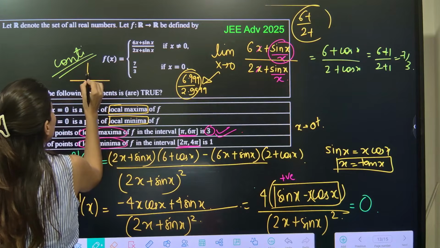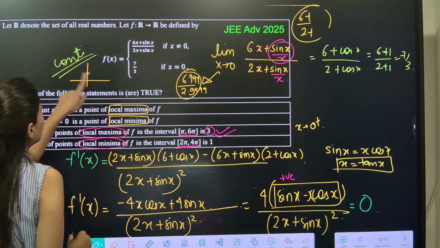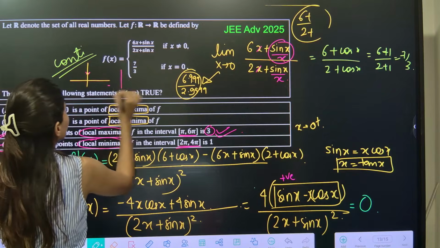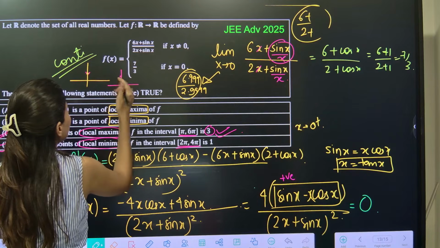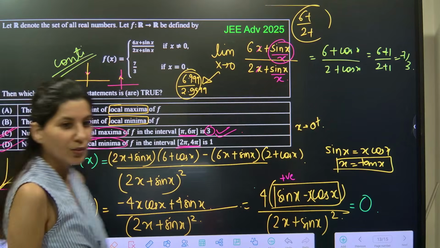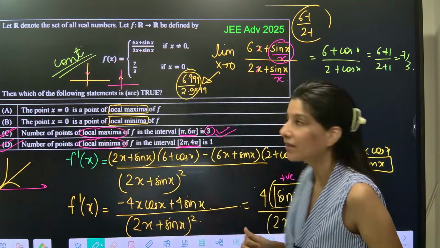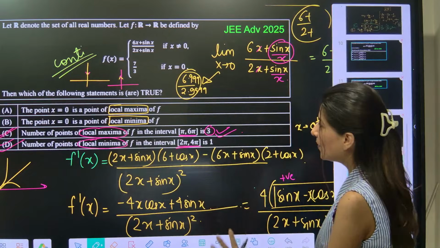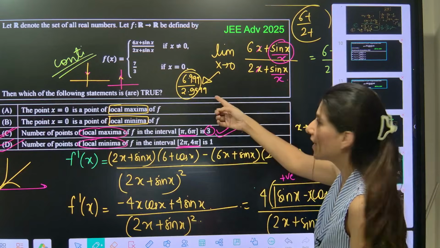If the value is slightly smaller, then it is minima. And if the value looks like this, then it is maxima. So that we need to check. Okay, all right. So between A and B, the value will tell.